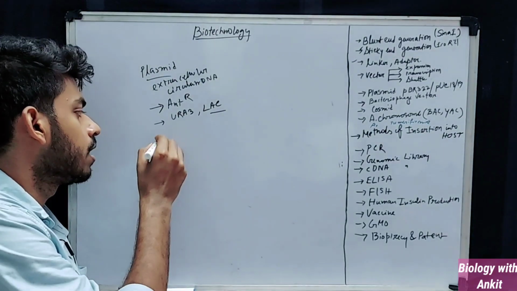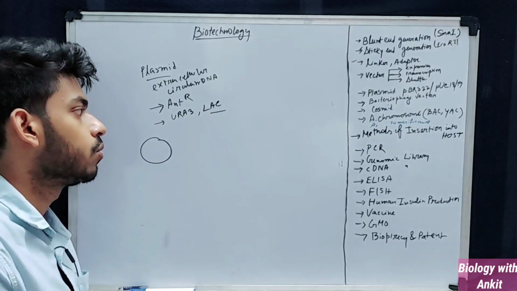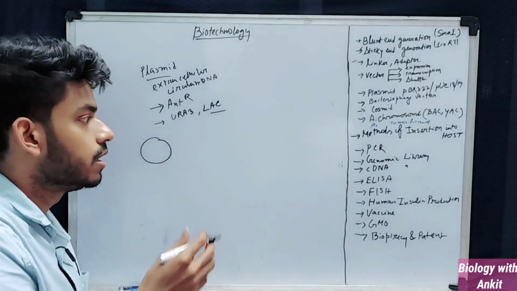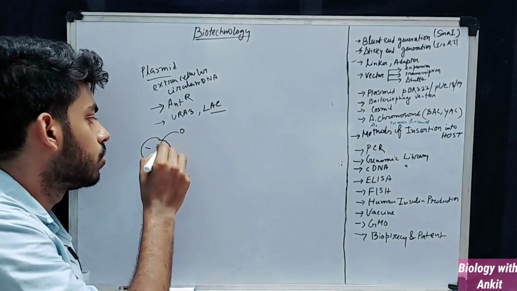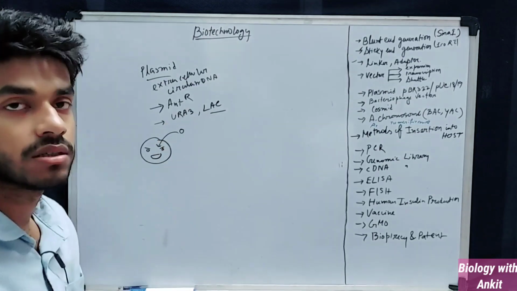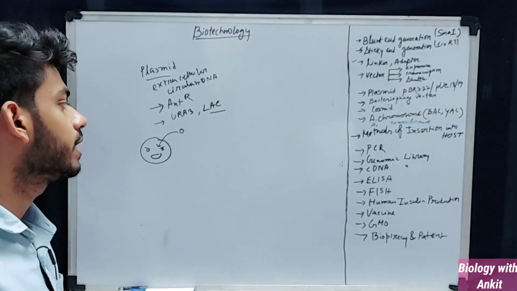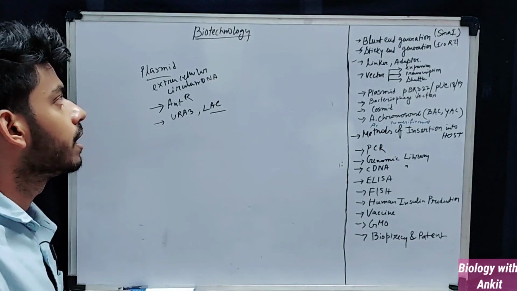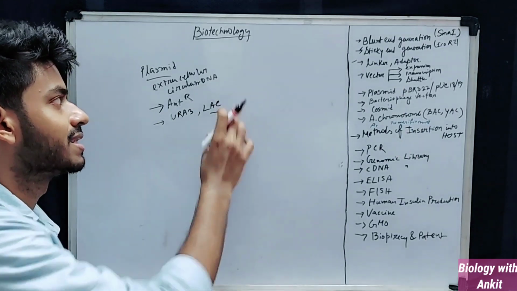Okay, suppose I have taken a bacterium and it doesn't have the uracil biosynthesis mechanism. So a plasmid helps this bacterium, because it usually carries this. And after receiving the plasmid, this host becomes happy, because it has now achieved the synthesis of uracil, which was previously lacking. Also, just like the lac operon. Okay, lac means lactose operon. If a bacterium doesn't have a lactose operon, and by taking a plasmid it starts to utilize lactose, that means the plasmid has a lac operon inside it.